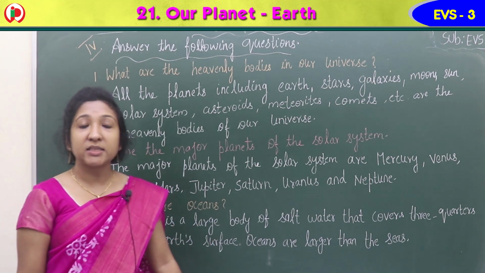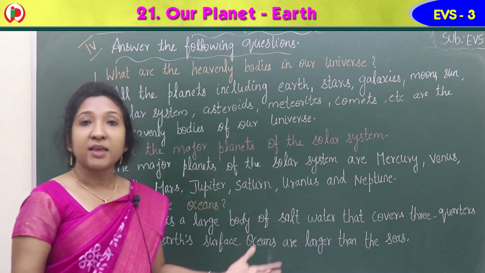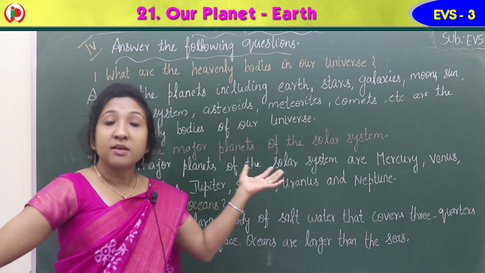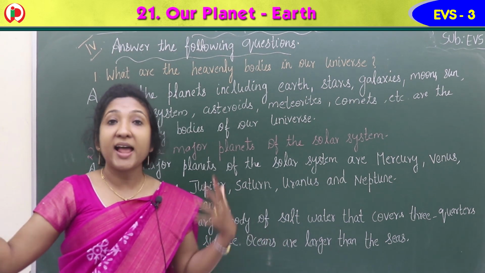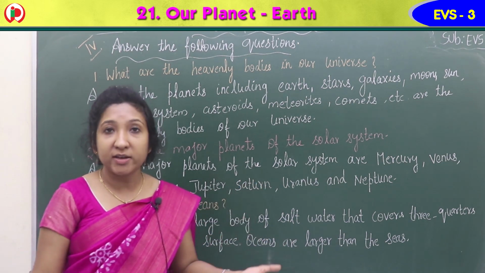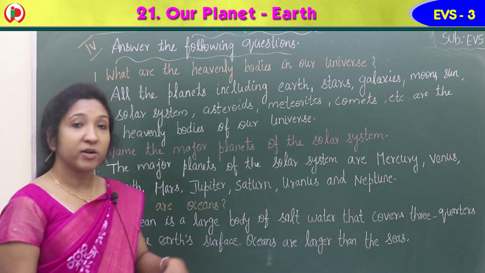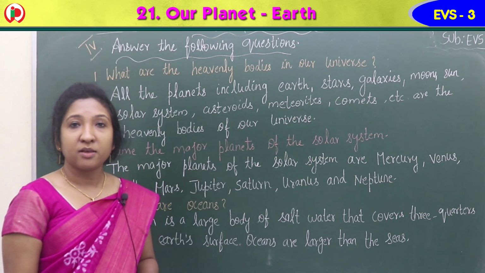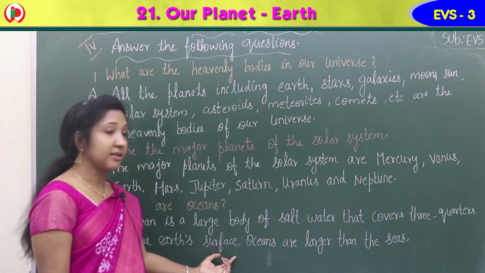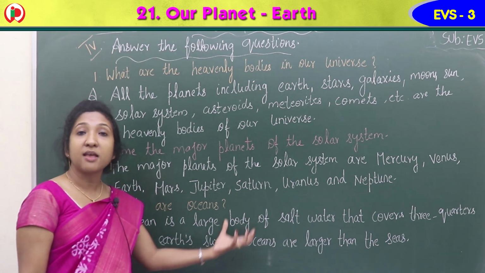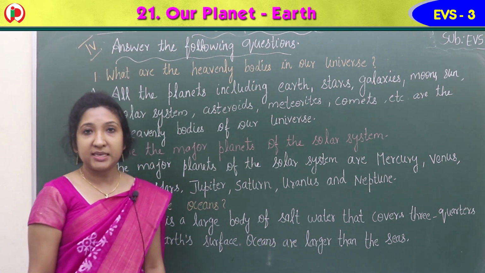The third question is, what are oceans? What are oceans, children? Yes, they are large water bodies that contain salt water. They are bigger than seas. An ocean is a large body of salt water that covers 3/4 of the earth's surface. 3/4 of the earth's surface is oceans, and they are bigger. Oceans are larger than the seas.